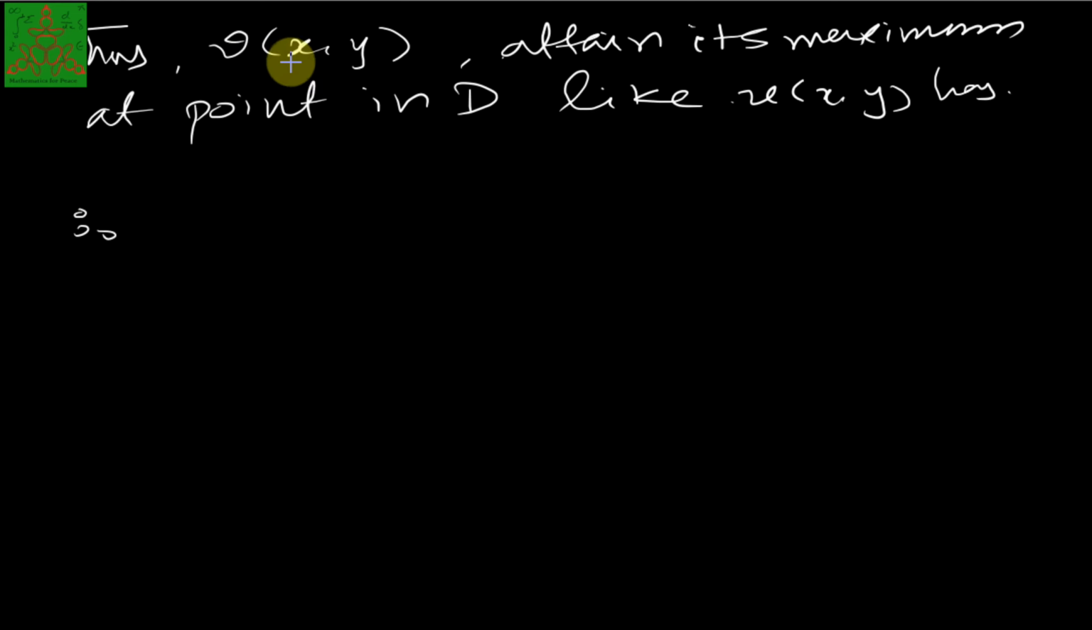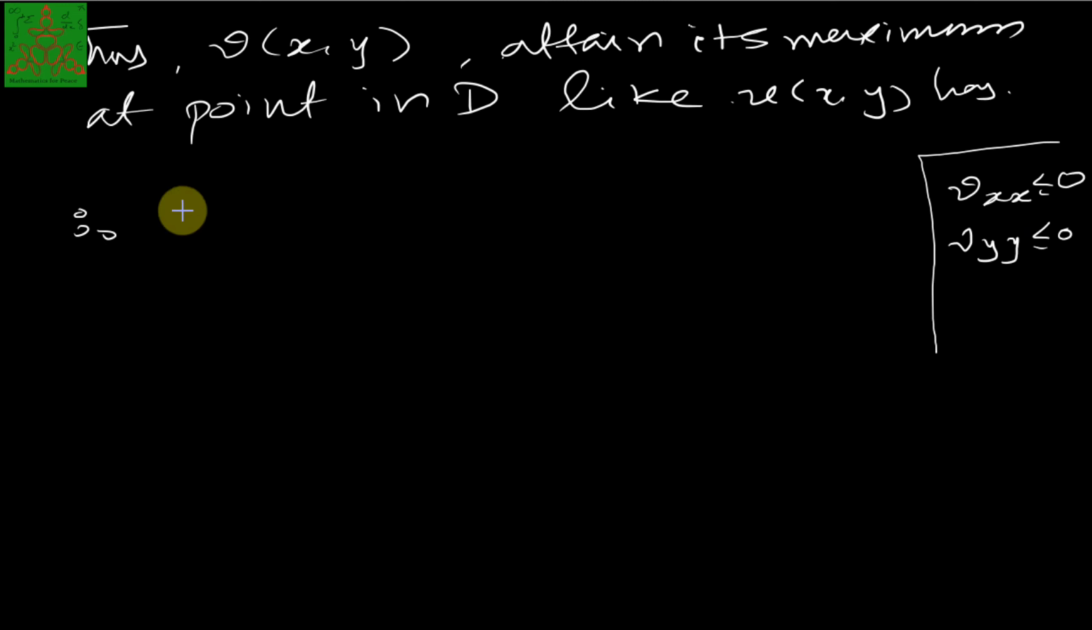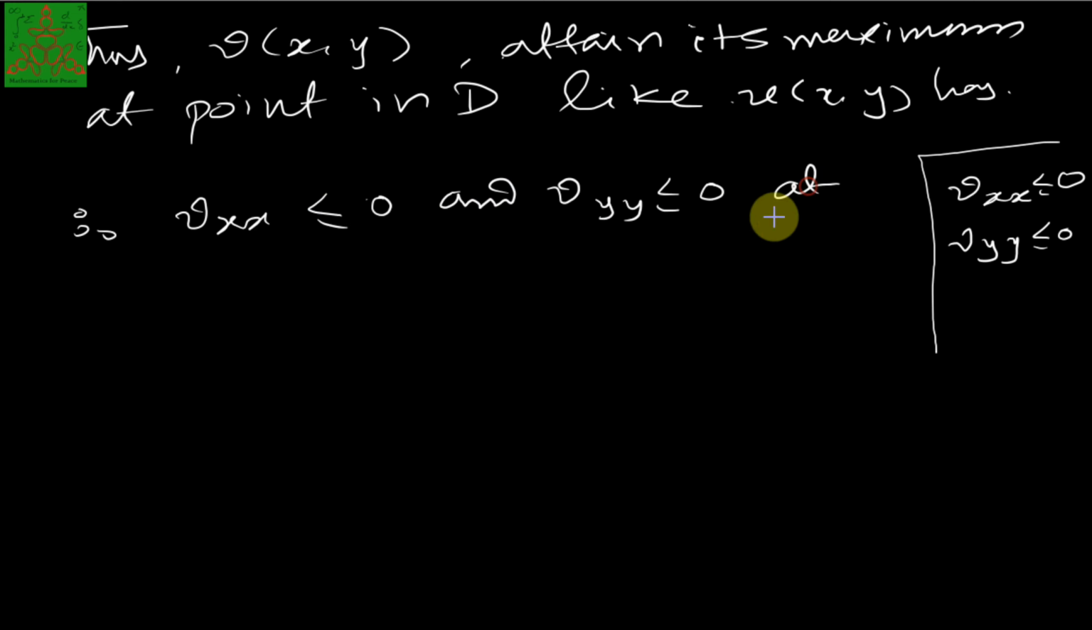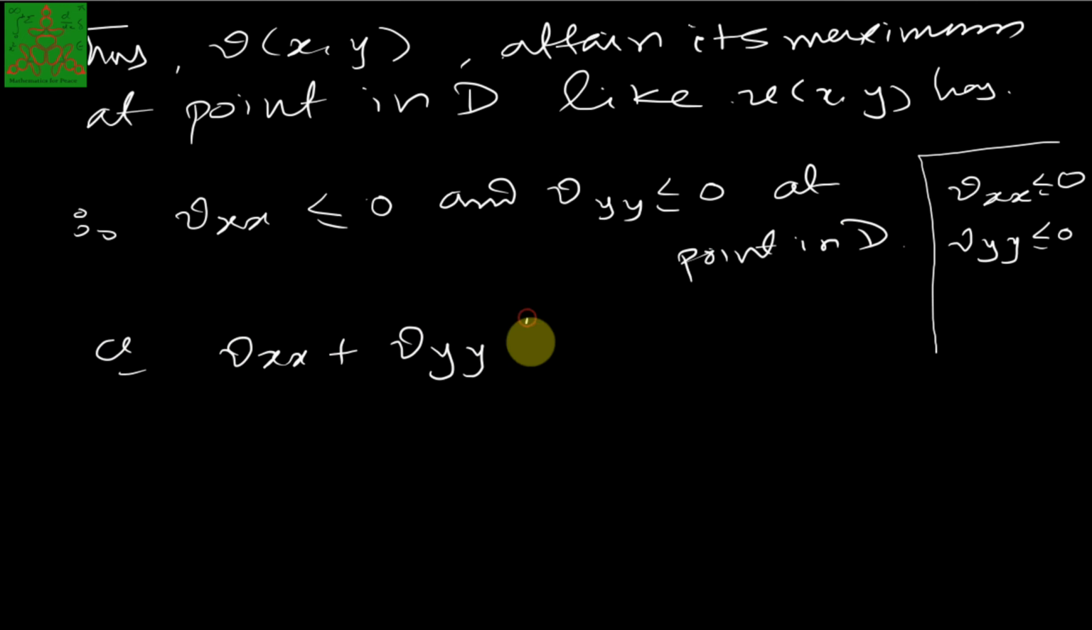So this is a two variable function, and the advanced calculus says that if it has a maximum value, then we'll have that the partial derivatives, that is uxx is negative, uyy is also negative, vxx is negative, and vyy is also negative for some point in the D. So therefore this will give me vxx is less than or equal to 0 and vyy is less than or equal to 0 at some point in D. That means vxx plus vyy is less than or equal to 0 at some point in D.